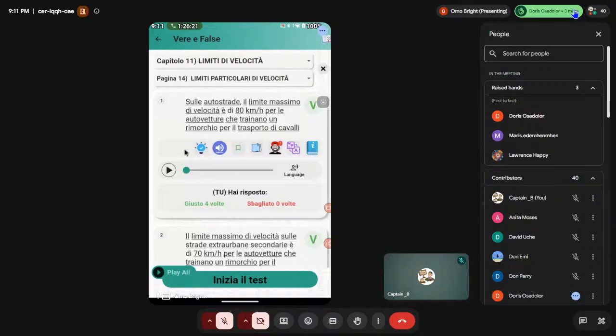I said for extra urbana principale, if they carry a carrello appendice, is it still the same 110? No, it will reduce to 80. But for autostrada it will not reduce. Look at it here now. It reduced to 80 now. No, when they carry carrello appendice. Okay, I didn't pay attention.